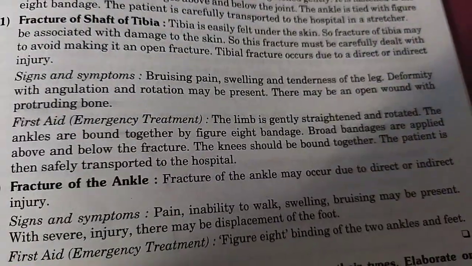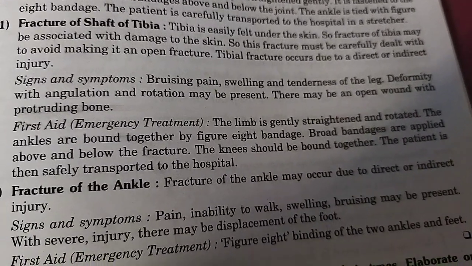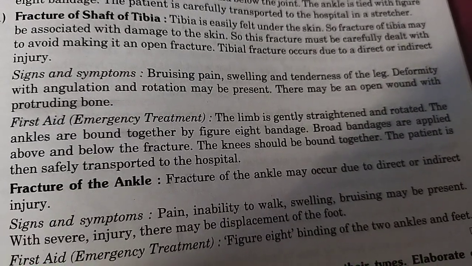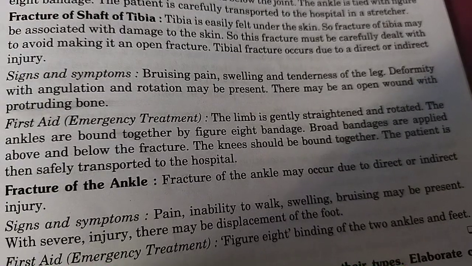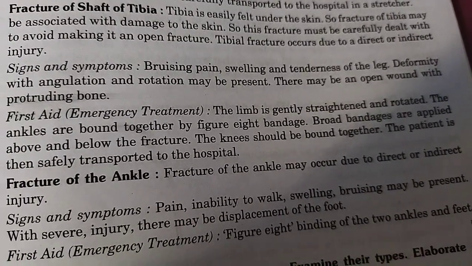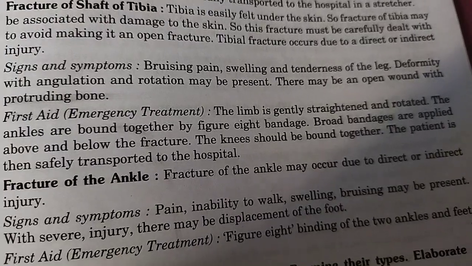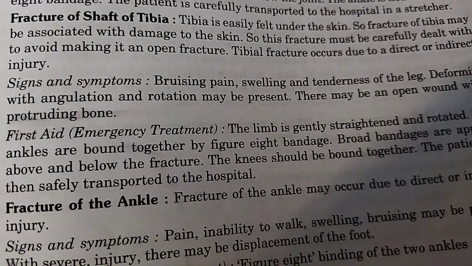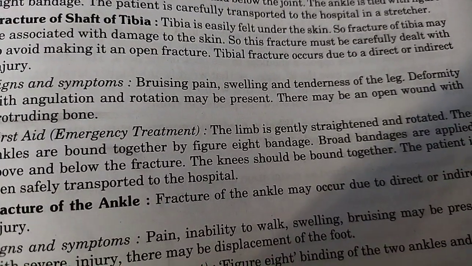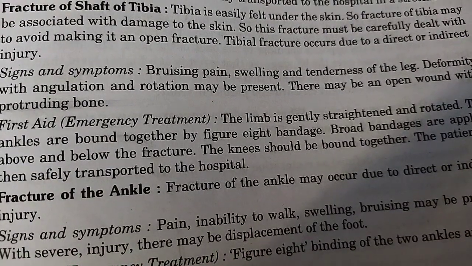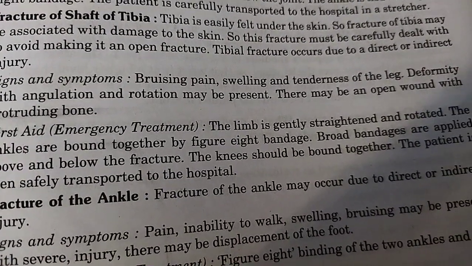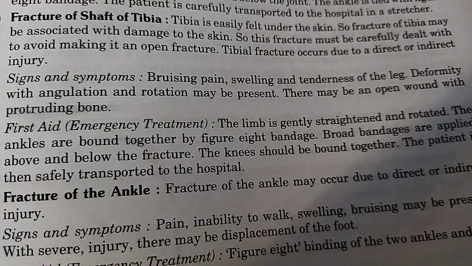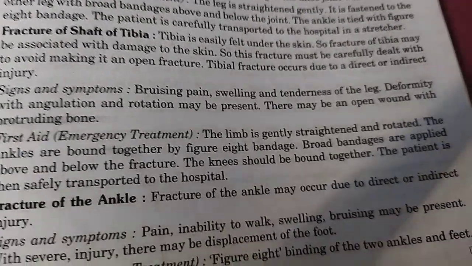Fracture of shaft of tibia. Tibia is easily felt under the skin, so fracture of tibia may be associated with damage to the skin. So this fracture must be carefully dealt with to avoid making it an open fracture. Tibial fracture occurs due to a direct or indirect injury. Signs and symptoms: bruising, pain, swelling and tenderness of the leg. Deformity with angulation and rotation may be present. There may be an open wound with protruding bone.